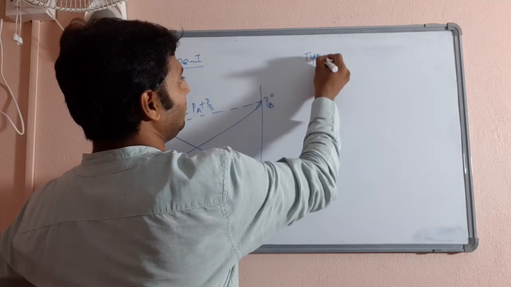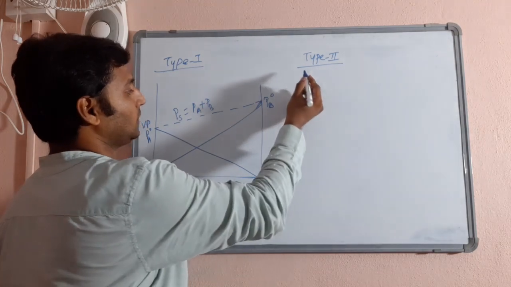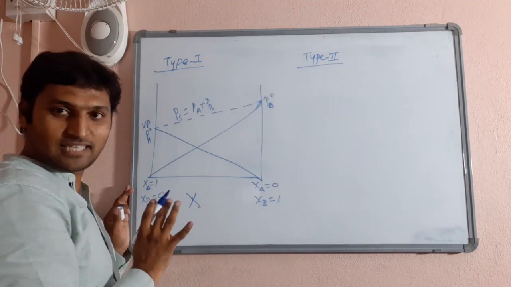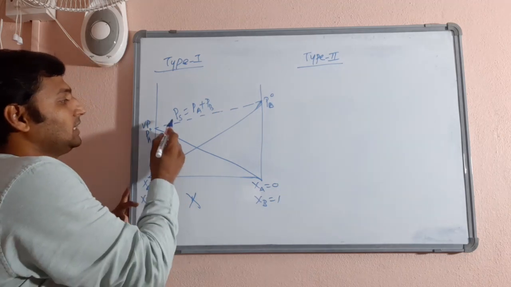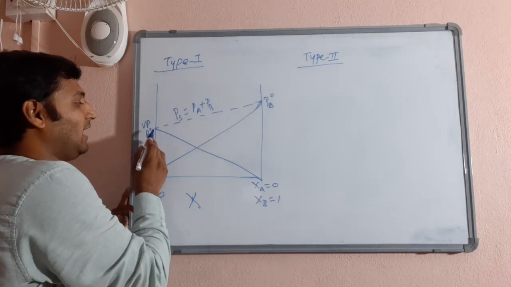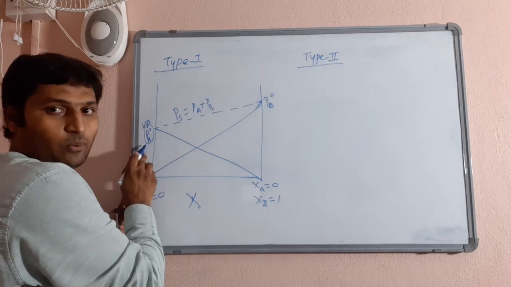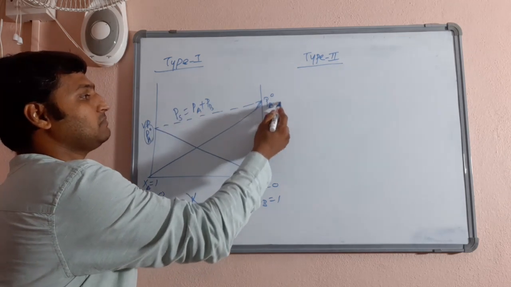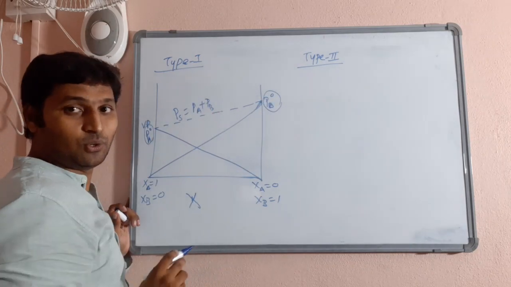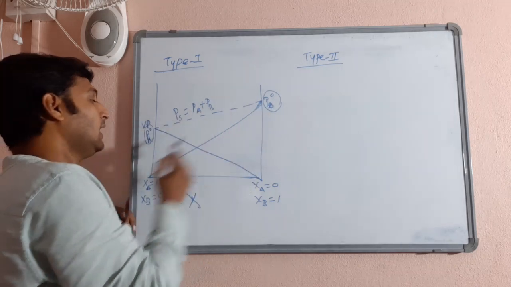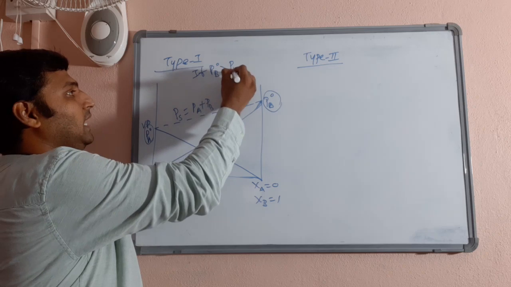Whereas, if you take non-ideal solutions with positive deviation, let me show it here itself in the same setup. See here, the vapor pressure of the solution is supposed to be greater than the one having lower pure liquid vapor pressure, and smaller than the one having higher pure liquid vapor pressure. So it must be in between these two. Highest value must be PB naught, lowest value must be PA naught, if PB naught is greater than PA naught, as I have already explained.